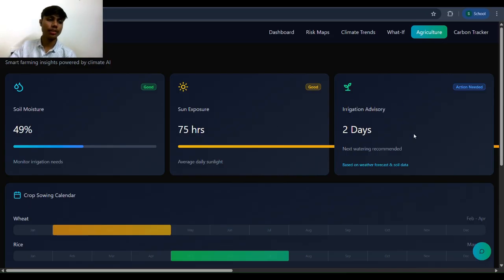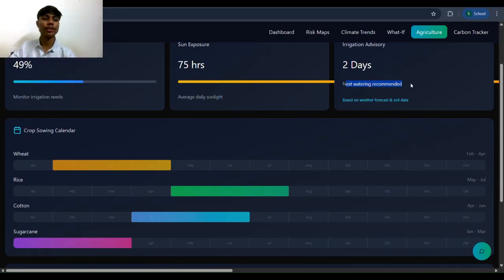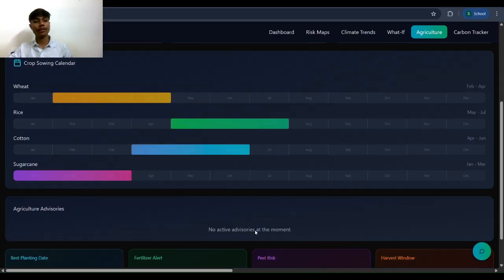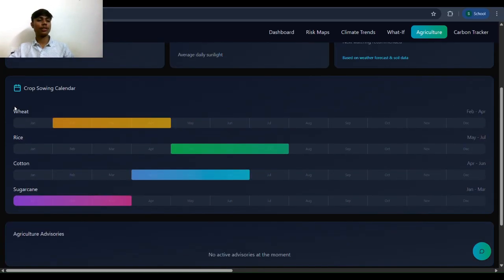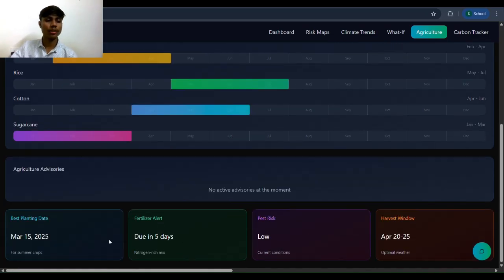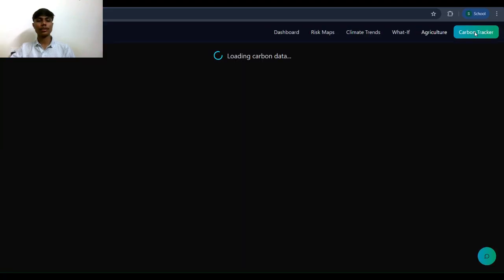Climate tracker will show the current atmospheric CO2 level. It shows 420 parts per million. Industry, 35% of it is coming from the industry. And this is the CO2 emission cost. Here is the graphical representation of this data: manufacturing plants, vehicle emissions, contributors, sectors. This is the live data.